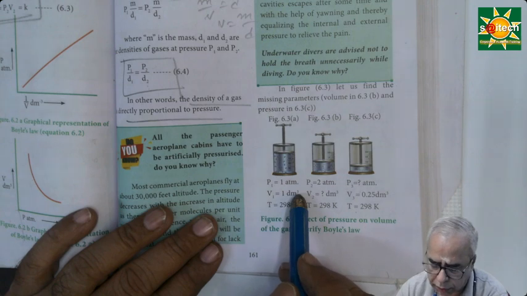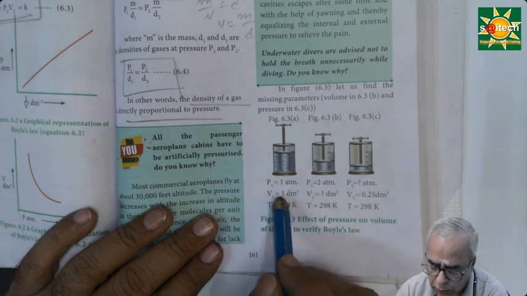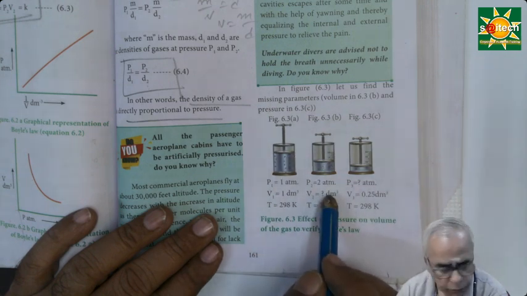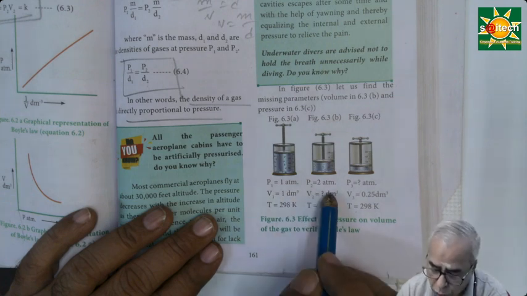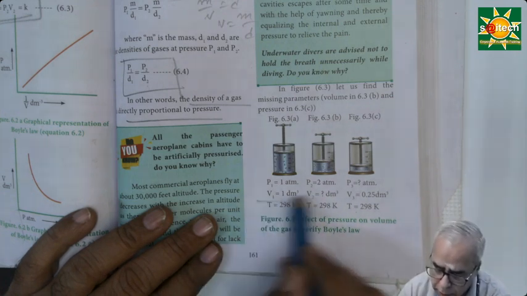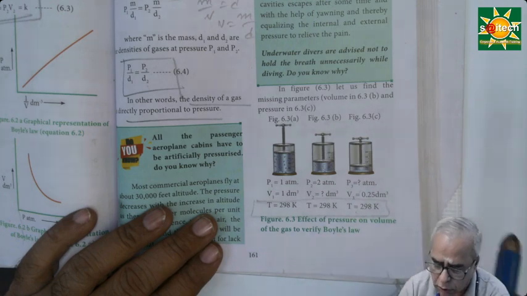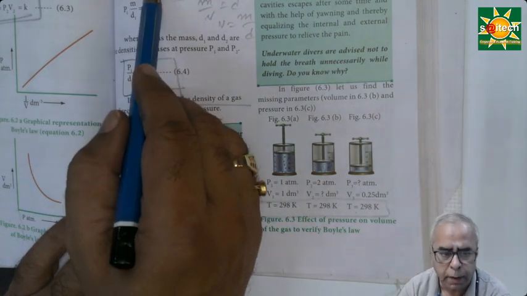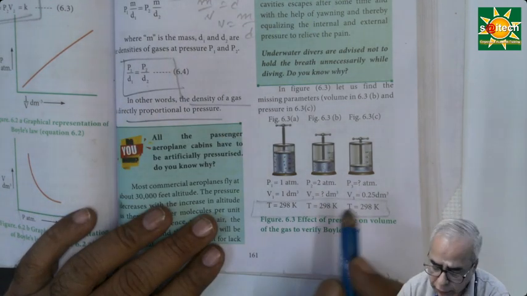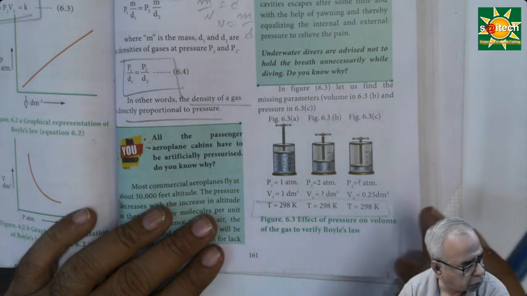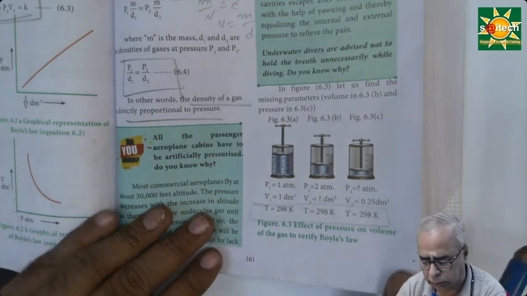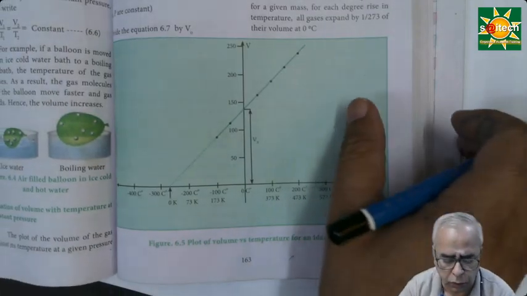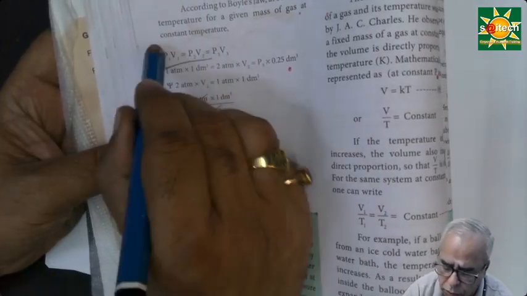Here 1 decimeter cube is the original volume. And the volume will also be changing, so we can find out. And what about the temperature? The temperature is maintained as constant. So based on this P1 V1 = P2 V2 formula, we can work out what could be the pressure, what could be the volume, etc. That will be useful for calculations also, and that is why we have used this equation for finding the problem solution.